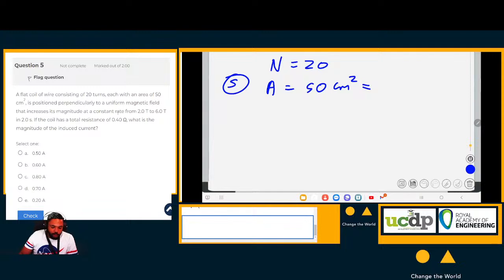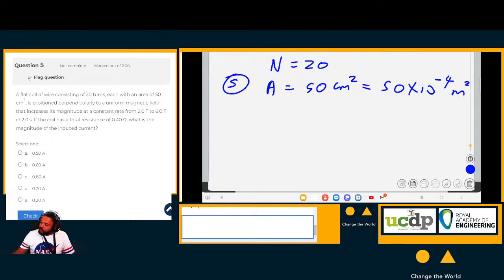Now 50 square centimeters is equal to 50 times 10 to the negative 4 square meters, isn't it? I will not do the whole dimensional analysis now, so just take my word for it.